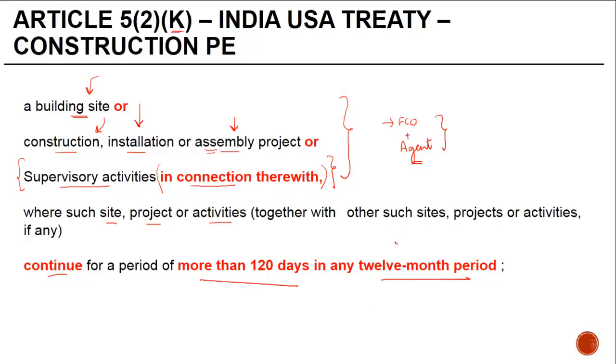Now, one thing which you should note here is that the period is 120 days. So let's say a person comes to India on 1/4/2016, right? On 1st of August 2016, let's say the 120-day period is covered, right? So would the PE come into effect from 1/8/2016 or will it come from 1/4/2016? In all such cases, once the threshold is crossed, the PE comes into existence from day one, right? You don't need to say that, okay, once 120 days are included, then the income for this period is to be excluded because the PE wasn't formed during that period.